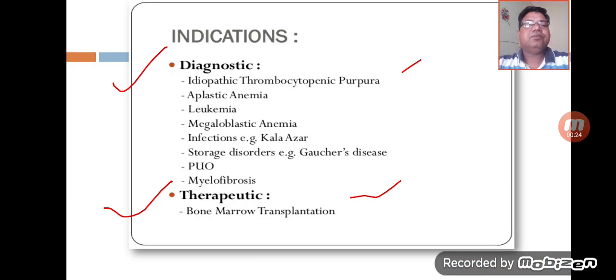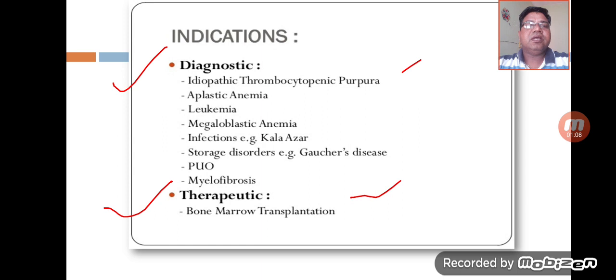If we go through the indications of bone marrow aspiration, there are two important aspects. One is the diagnostic aspect, another one is the therapeutic aspect. In the diagnostic aspect, there are various conditions which can be easily diagnosed with bone marrow aspiration. First one is idiopathic thrombocytopenic purpura, in which there are small petechial hemorrhages formed over the skin, and such a disorder can easily be diagnosed on bone marrow aspiration. Second one is hypoplastic or aplastic anemia, in which the bone marrow is hypocellular and